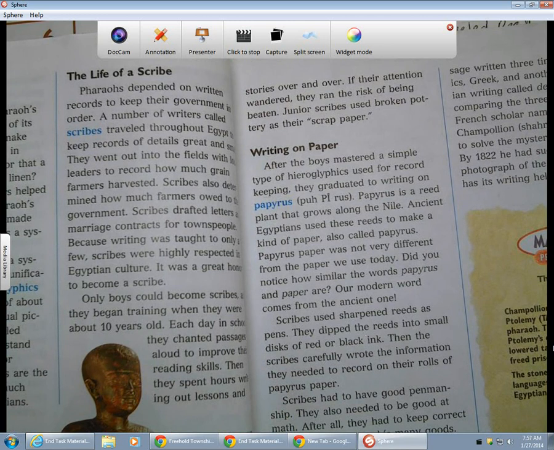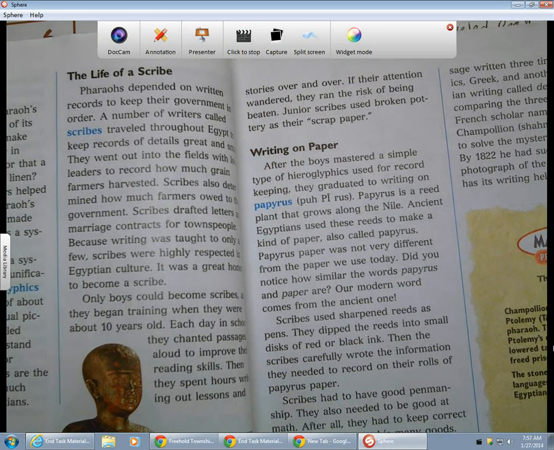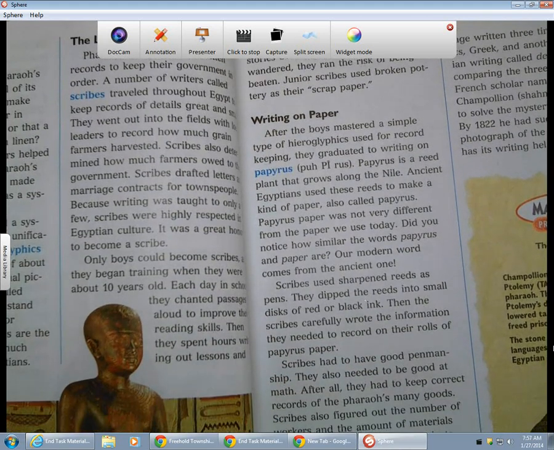Papyrus is a reed plant that grows along the Nile. Ancient Egyptians used these reeds to make a kind of paper also called papyrus. Papyrus paper was not very different from the paper we use today. Did you notice how similar the words papyrus and paper are? Our modern word comes from the ancient one.